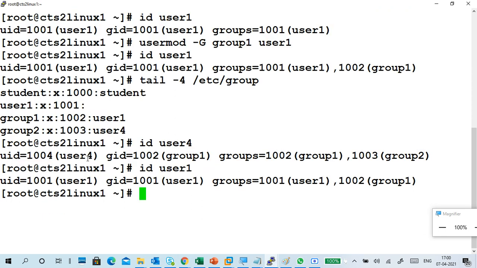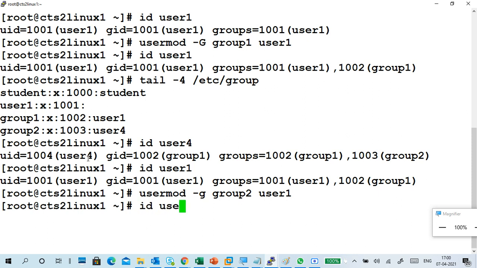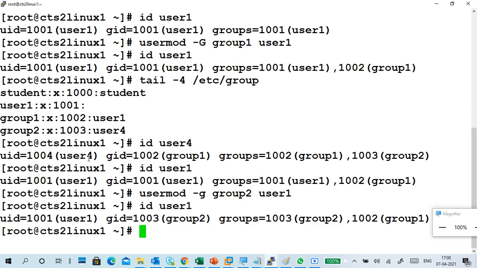So how to change it? usermod hyphen small g, same thing only. Group 2 user 1. So my primary group becomes group 2. id user 1. See, now my primary group is group 2 and supplementary group is group 1. So like that we can change it.